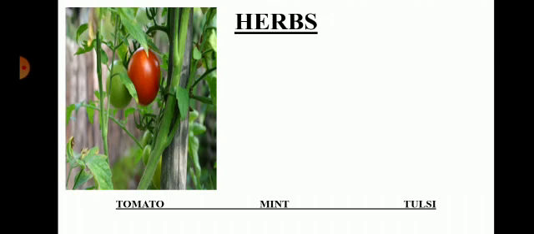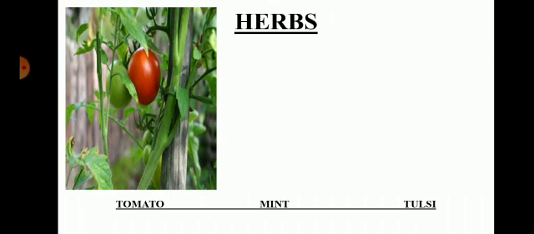Some plants have small branches, some have big ones. Some plants are smaller than you, some are about your size, and some are much taller.